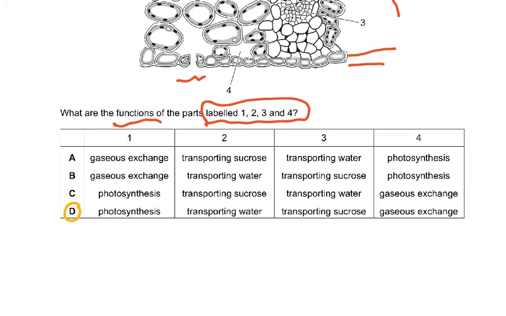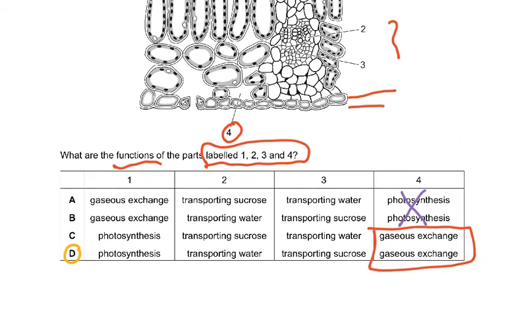So I would have narrowed down here to these two, because I would have said, okay, 4 is only an airspace, so it has to be gas exchange. So it could be either C or D. So A and B are wrong. This is the first thing you do when you're stuck: you can cancel out and say, oh well, A and B are total rubbish. And then of course you say, okay, now which can it be? Can it be C or can it be D? And then of course you have to figure it out.